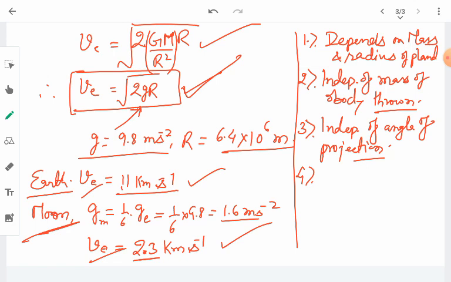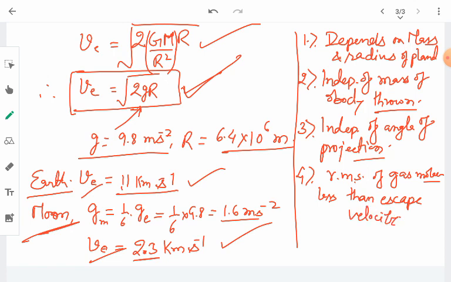If the root mean square velocity of gas molecules of the atmosphere is less than the escape velocity, there will be an atmosphere, because the root mean square velocity is just one kind of velocity of the gas molecules which form the atmosphere.